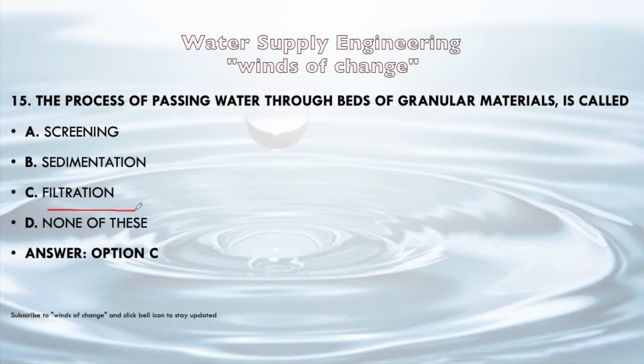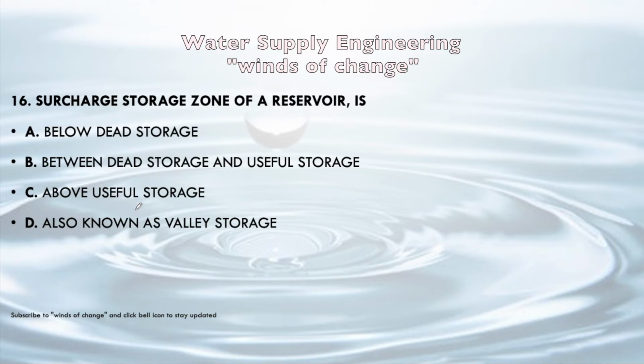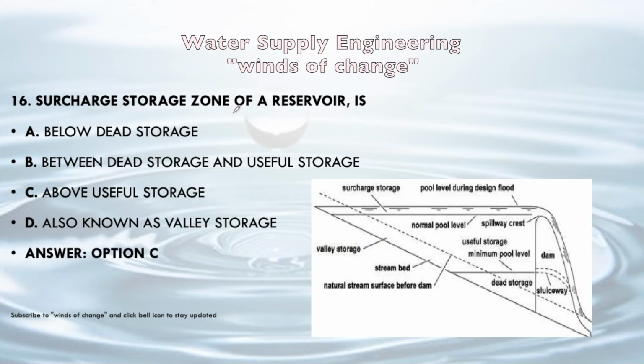Next question: the surcharge storage zone of a reservoir is below dead storage, between dead storage and useful storage, above useful storage, or also known as valley storage. Surcharge means it should be above a certain value, which is more than the minimum required value. So it should always be above the useful storage, that is option C will be the correct answer.